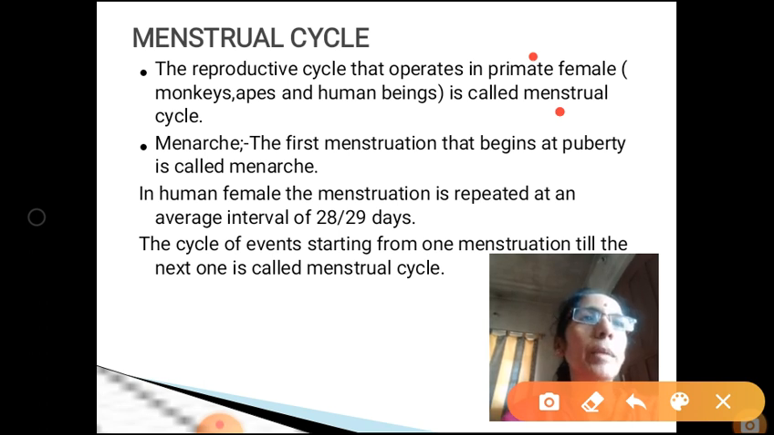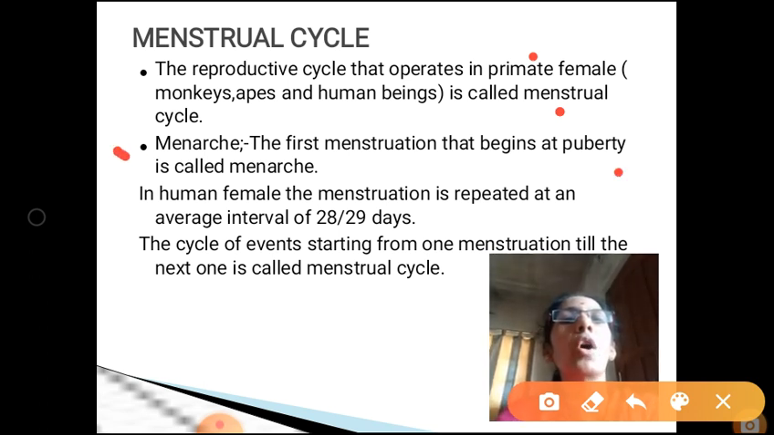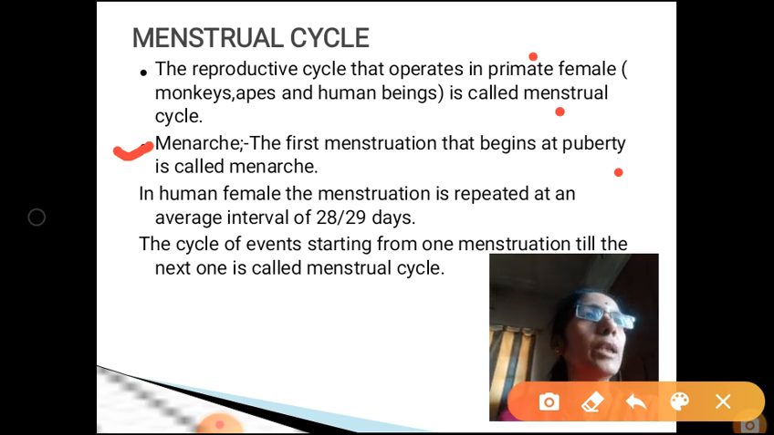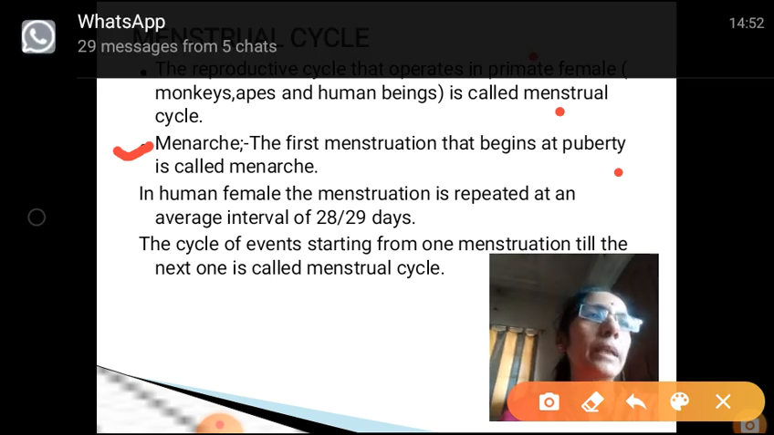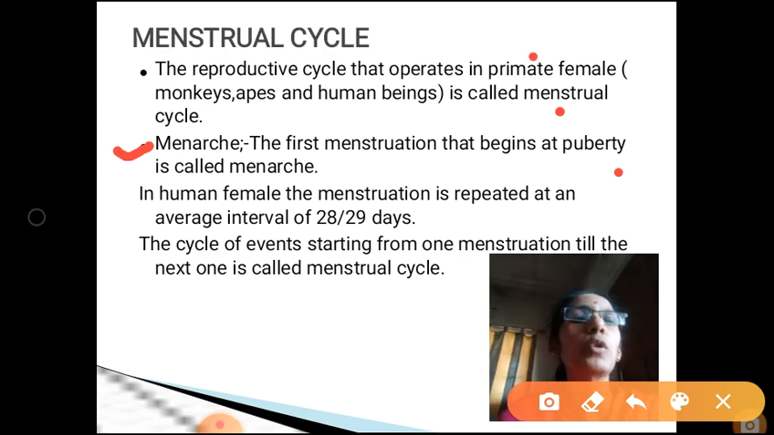The first menstrual cycle that begins at the puberty period is called the menarche. The first menstruation that begins at the puberty period is called a menarche. In human being, this cycle repeats at an interval of 28 or 29 days. So it repeats once in a month's time, so it is called as menstrual cycle.